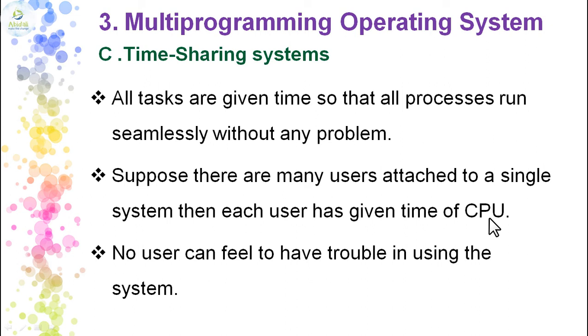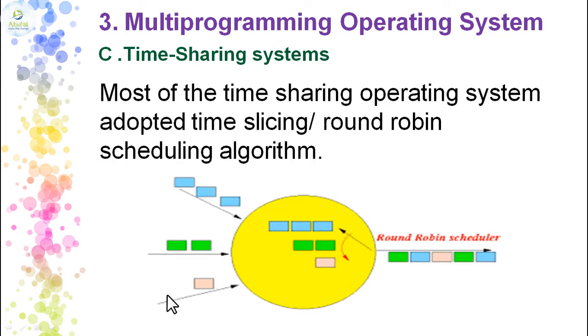From one user to another, the CPU will be shifting and sharing the time, so no user will feel trouble in using the system resources. All the users get a certain dedicated time of the CPU, which we call a time slice.